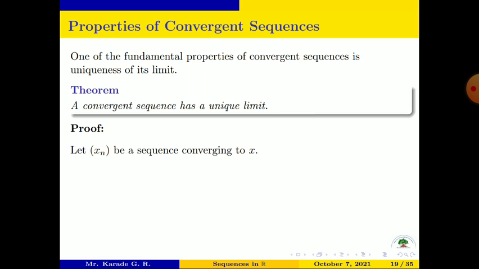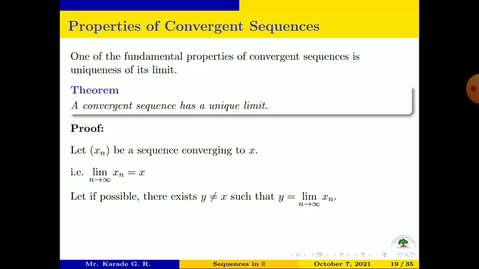We write the proof. Let xn be a sequence converging to x, that is, limit of xn as n tends to infinity is equal to x. Let, if possible, there exist y not equal to x such that y is also a limit of the sequence xn as n tends to infinity.